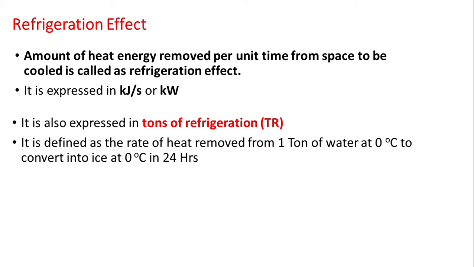So see, when you want to convert water, that is 1 ton of water, means how many kgs? It is 1000 kgs. If you want to convert 1000 kgs of water into ice, the water should be at 0 degree centigrade and the ice should also be at 0 degree centigrade. If you want to convert that within 24 hours, that is the limit. Then what should be the heat removal rate? That is called 1 ton of refrigeration.